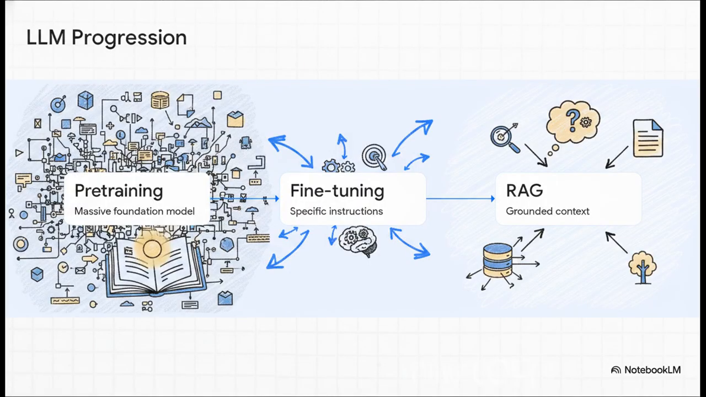All of this foundational stuff builds into the modern AI we're interacting with today, large language models, or LLMs. The logical progression here starts with pre-training a massive foundation model and then fine-tuning it for very specific instructions. Finally, we use really cool techniques like retrieval augmented generation, or RAG, to give the model specific, grounded, real-time context. And the really great news for us? You don't need to build a large language model from scratch to be highly productive with them. You just need to understand how they work.